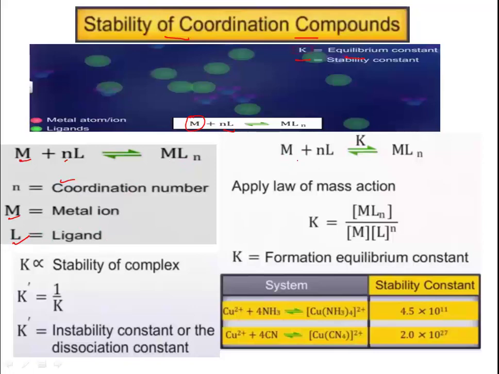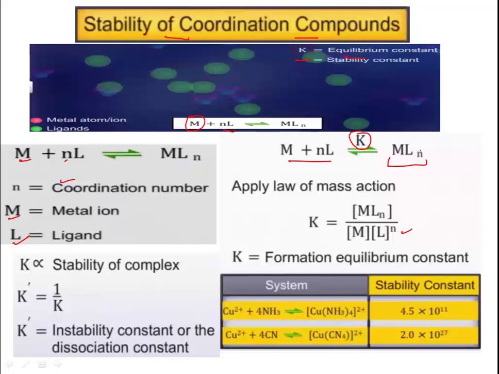Now applying the law of mass action to this expression, we can write the value of K. The equilibrium constant can be written as the product of the molar concentrations, or active masses, of the products to the product of active masses of the reactants.